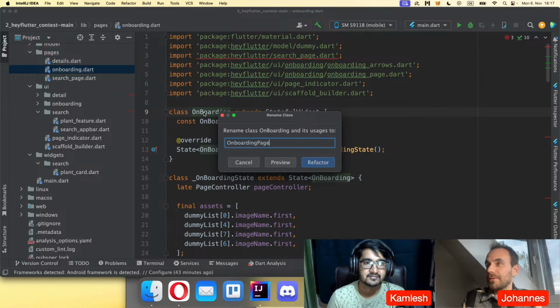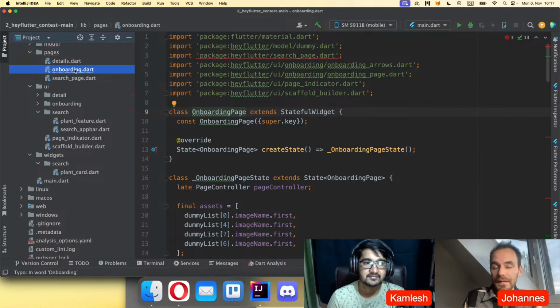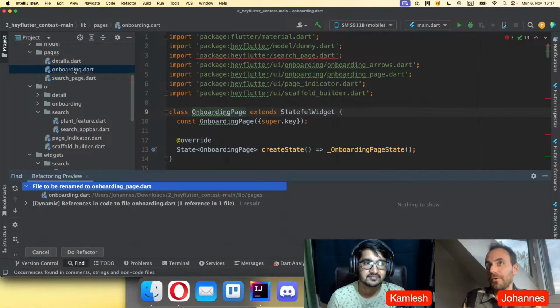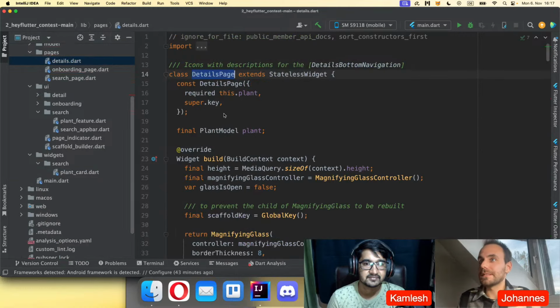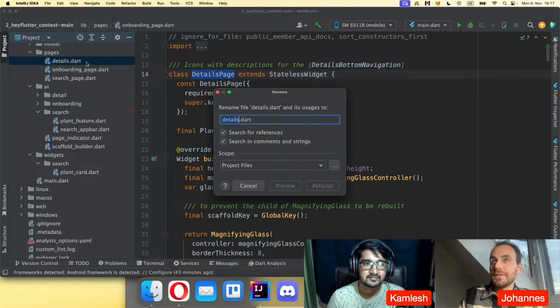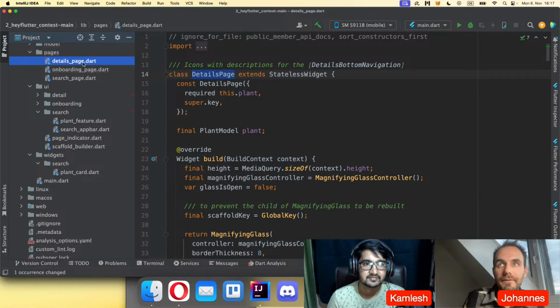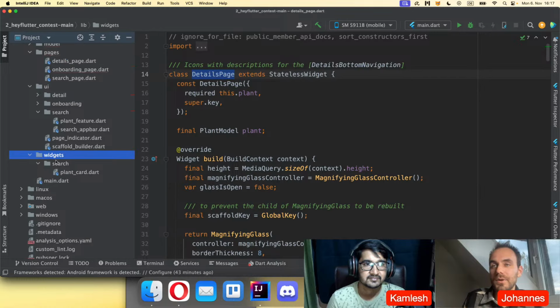I will name it onboarding page, and the file I would also name onboarding page. And the same for the details: it is called details page, so also name this one details page, so that from the outside, if you just read the file name, you can already know this is your page, and here you can later structure your widgets inside.